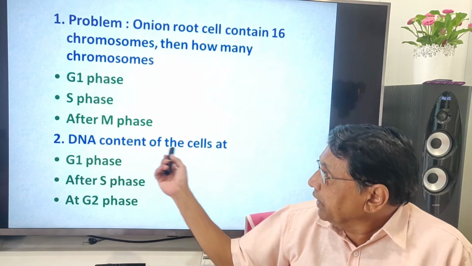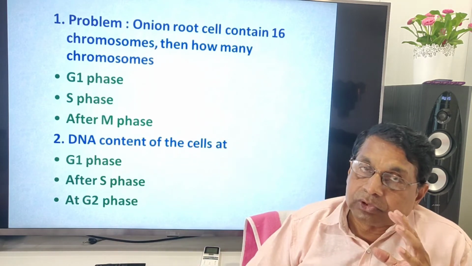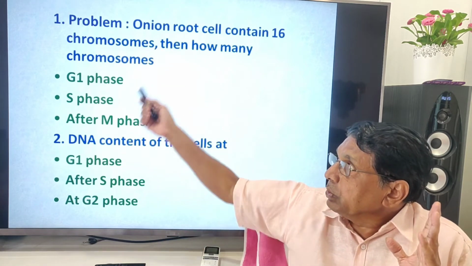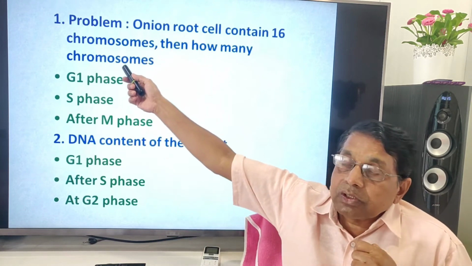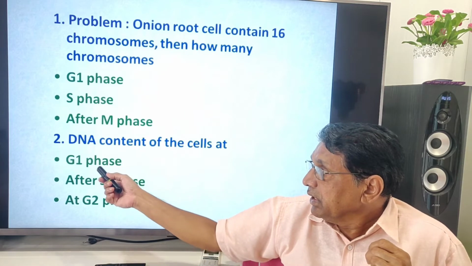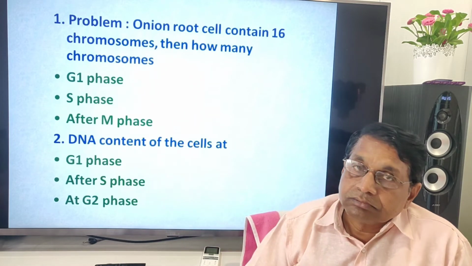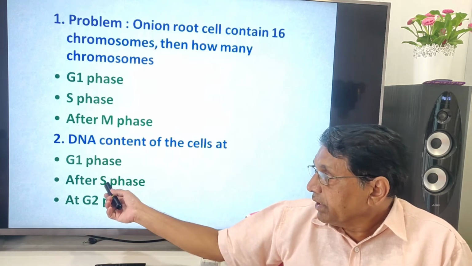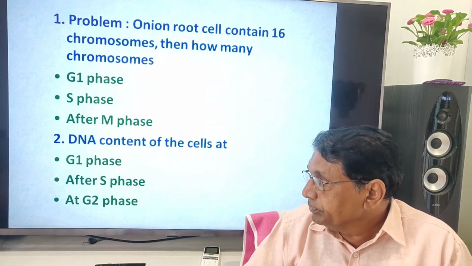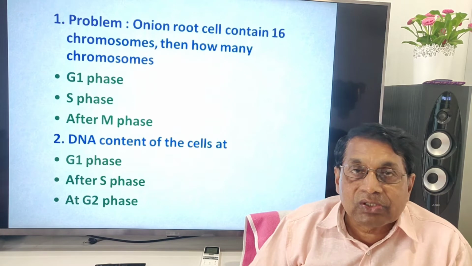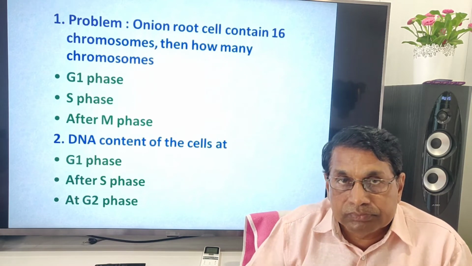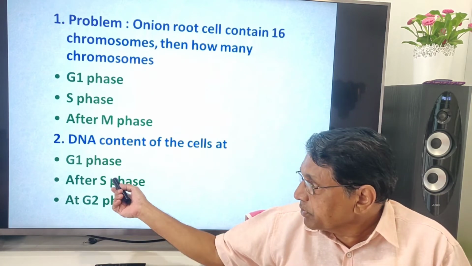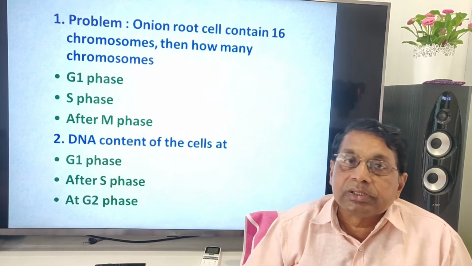Then the DNA content of the cells. So the difference between the two problems is that here we are asking about chromosomes, and here DNA. In G1 phase, DNA remains the same. After S phase, it becomes double. At G2 phase also, it remains double. DNA content becomes double, but the chromosome number remains the same.